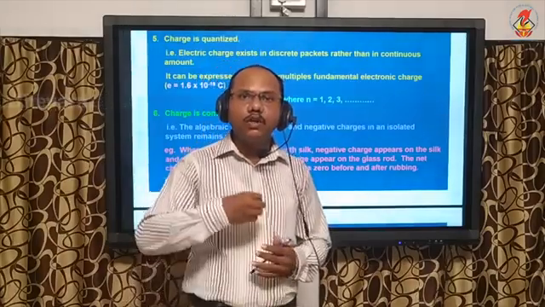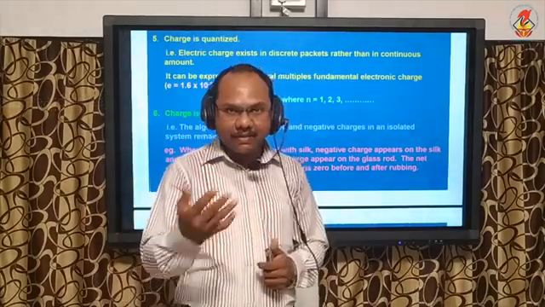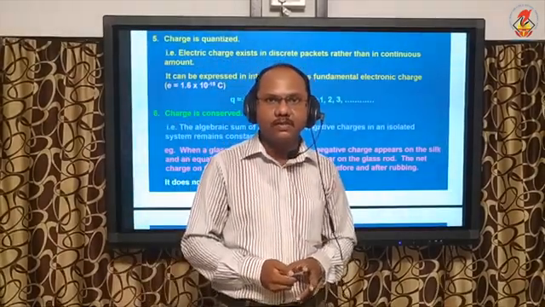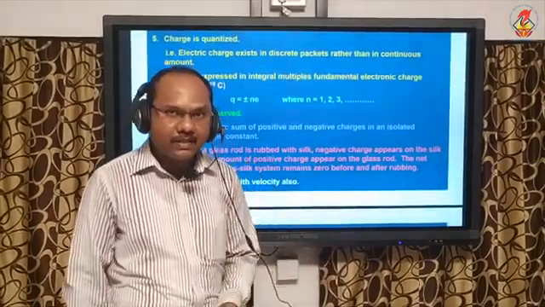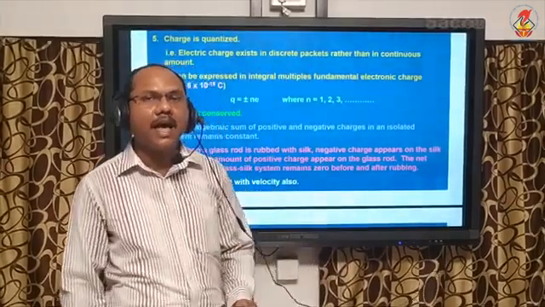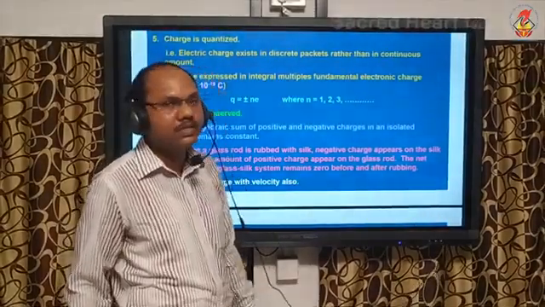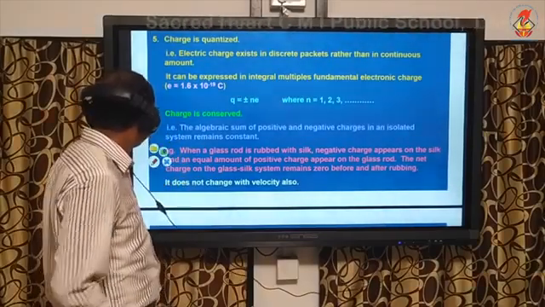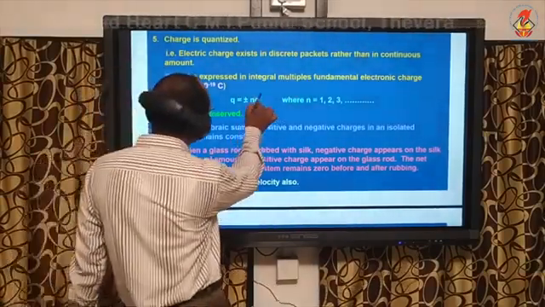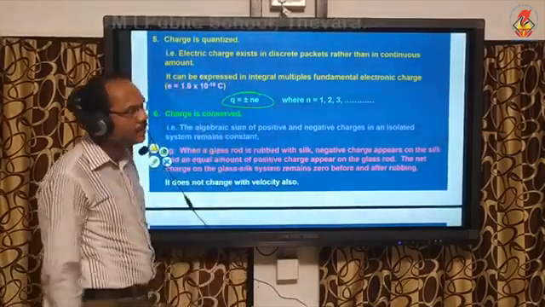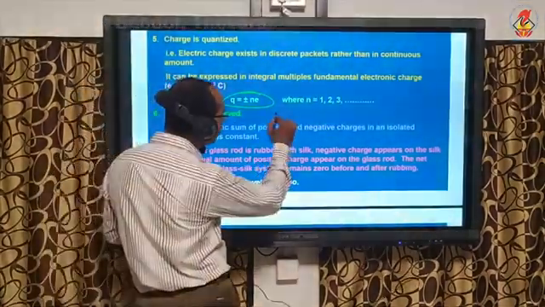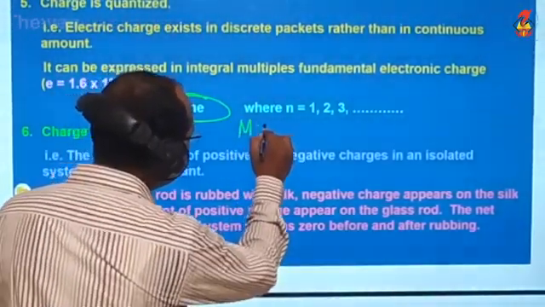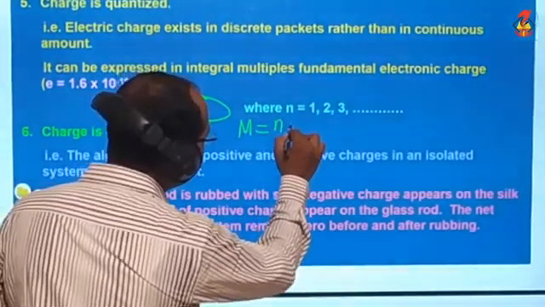And the body which loses electrons becomes positively charged, and that body will lose mass. So a negatively charged body gains mass, and a positively charged body loses mass. We can use the same equation as we did here. Here I wrote Q is equal to N into E. Similarly, to find the mass transferred, I can write capital M, that is total mass, is N into small m.